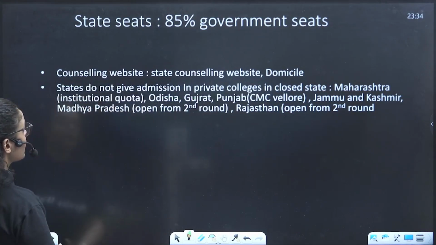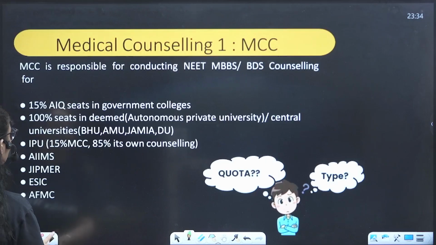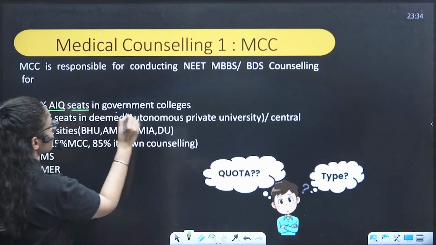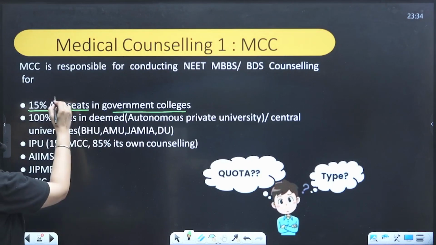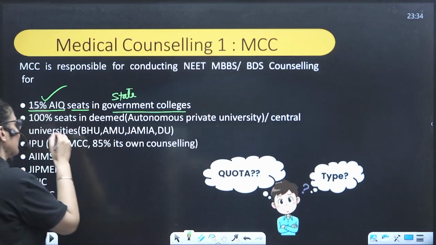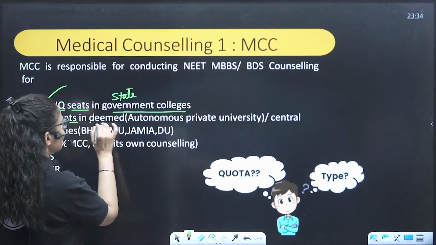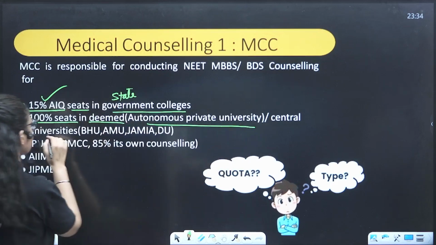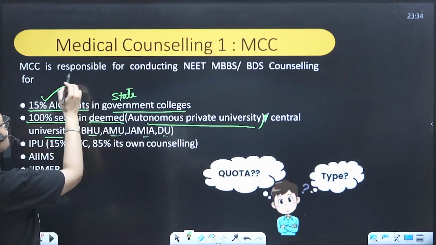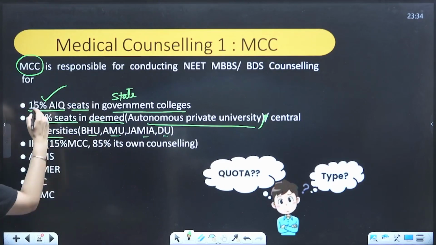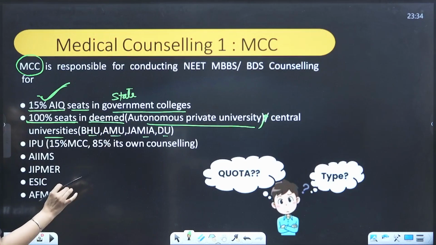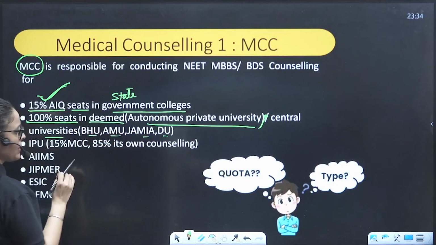Okay, so when we talk about state, the state has the 15% quota. The 15% all India quota seats in the state government medical colleges are reserved on the basis of the all India rank, and 100% of seats in deemed, autonomous, private universities or central universities like BHU, AMU, Jamia, DU. So MCC conducts the counseling for the 15% seats in the state, 100% of seats in the deemed universities, and central universities like BHU, AMU, Jamia, DU.